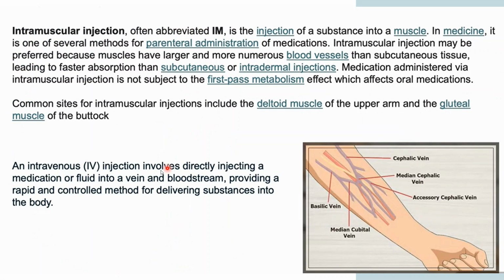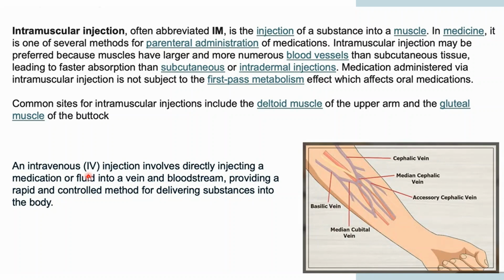So the common sites of intramuscular injections include the deltoid muscle of the upper arm and the gluteal muscle of the buttock. So this upper arm muscle, the deltoid muscle, is the main area where you can give intramuscular injections. Okay.